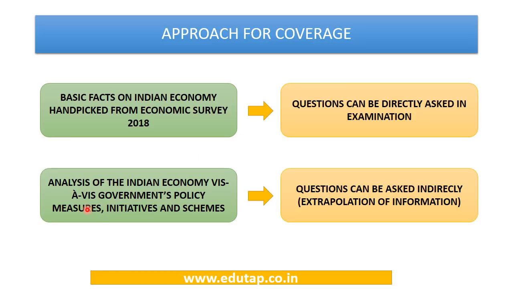economy. Now in the economic survey itself, there is some other information which is presented. There is performance analysis of different governments' policy measures. There is analysis of how the Indian economy has moved on different fronts, like how the economy has moved on fiscal deficit, how the economy has moved on inflation. Now on those parts we have tried to extrapolate whichever information is given, and we have tried to frame questions based on the concept which is covered in the economic survey 2017-18. So we have tried to extrapolate here, and we have tried to frame all the indirect questions which can be asked from the economic survey in the examination.